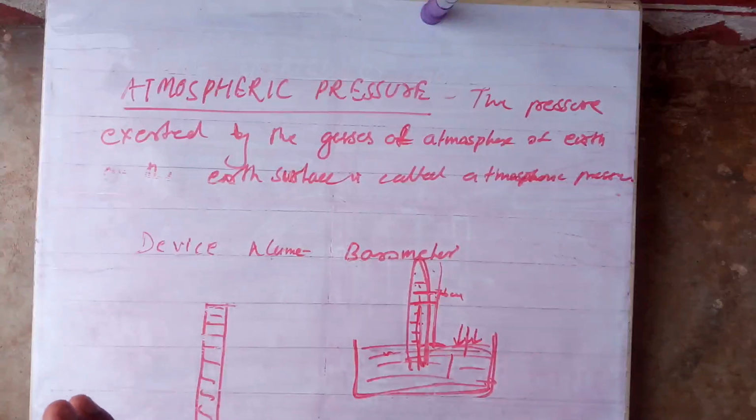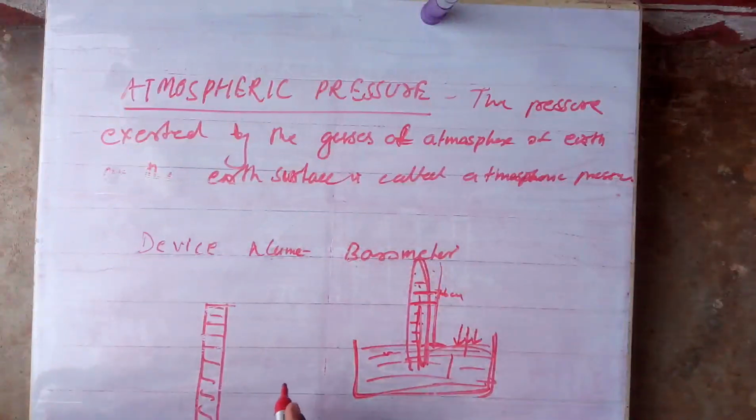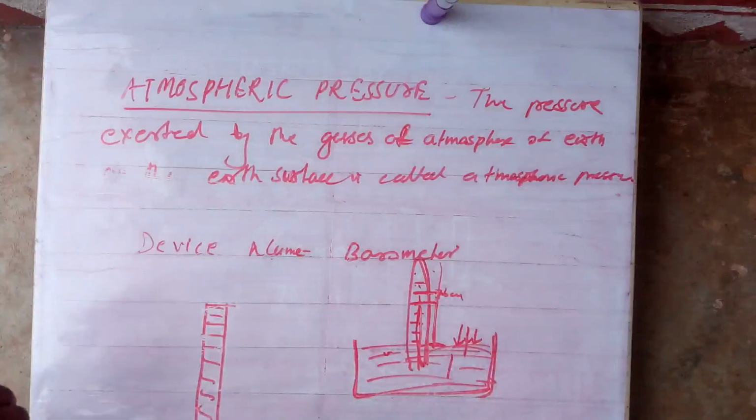So for the purpose of aircraft or mountains, they prepared the aneroid barometer, in which there is no liquid. There is a container filled with vacuum, and a rubber part. As pressure increases, that will act. But that explanation is not in our syllabus, so don't worry. The aneroid barometer does not contain any liquid or gas inside; it is vacuum. Clear?